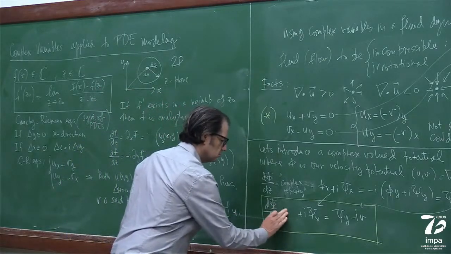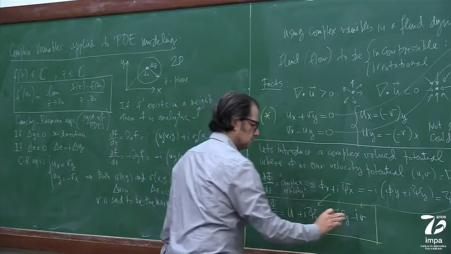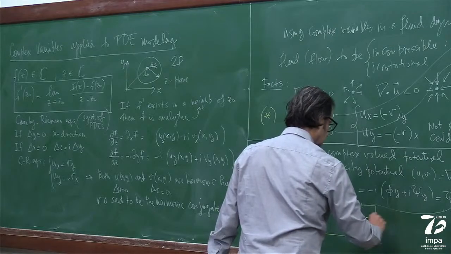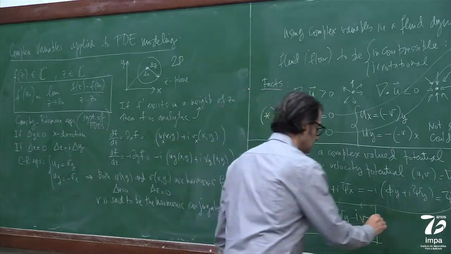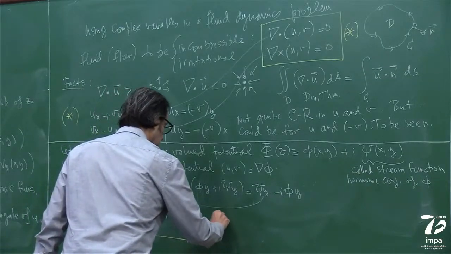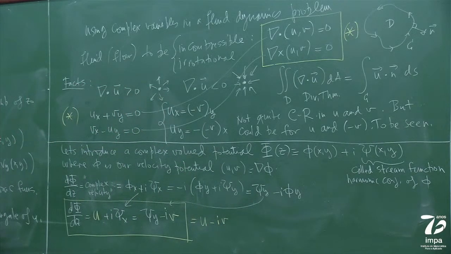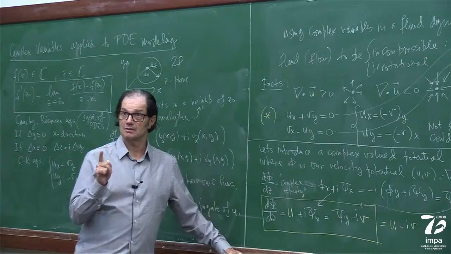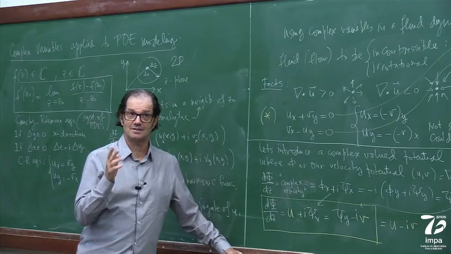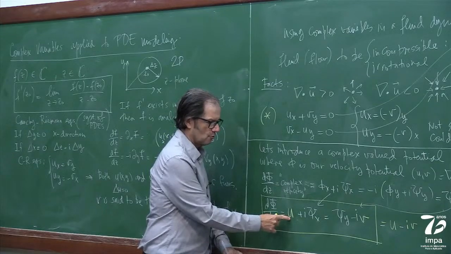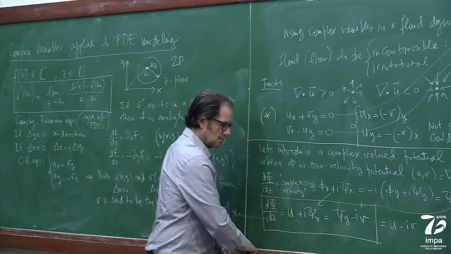This is U. This is V. So I learned, to start with, first thing, that this is equal to U minus IV. So my complex velocity, and I like this, my complex velocity is basically U, that's the real part, which is the same as this, plus IV.